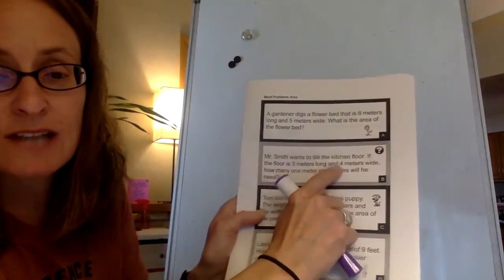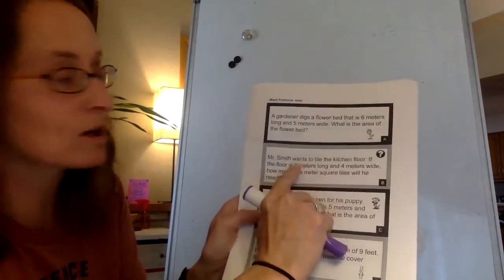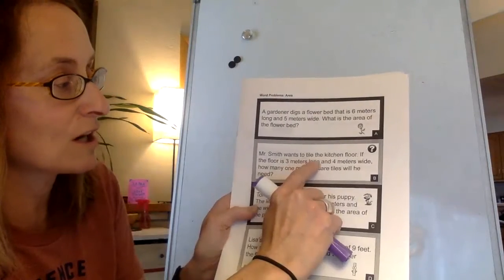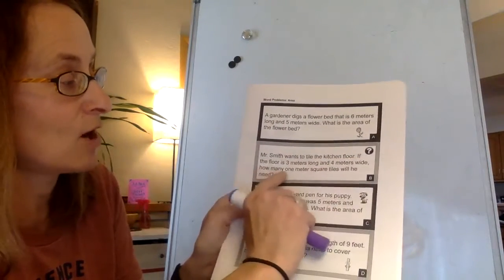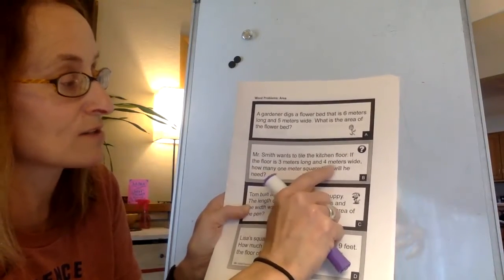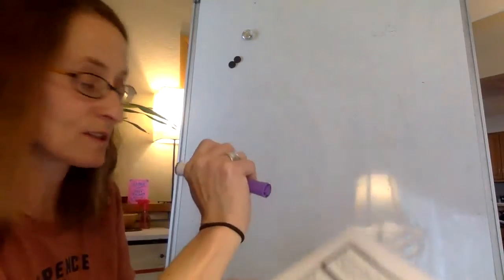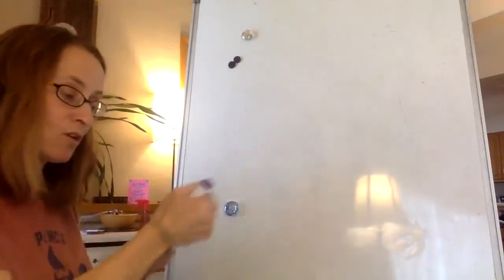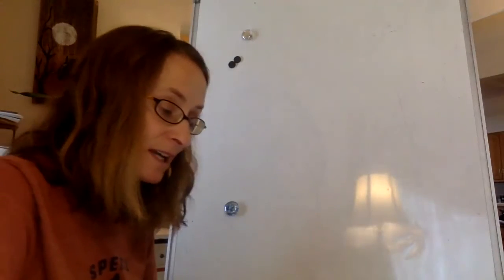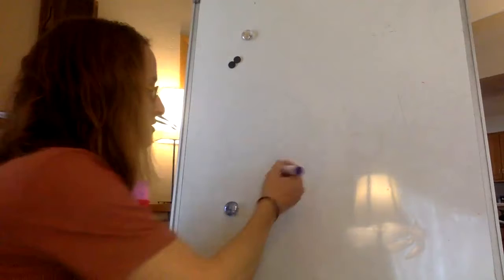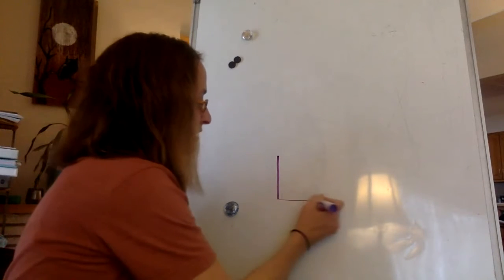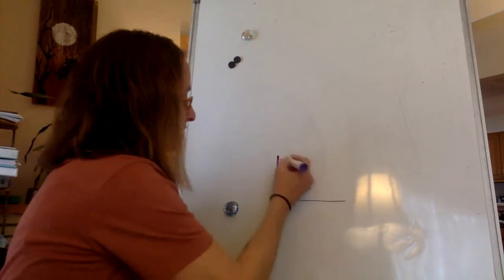Mr. Smith wants to tile the kitchen floor. If the floor is 3 meters long and 4 meters wide, how many 1 meter square tiles will he need? So once again, this one is wider than it is long.